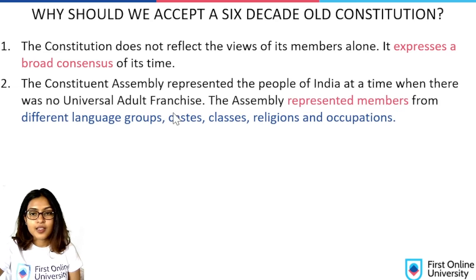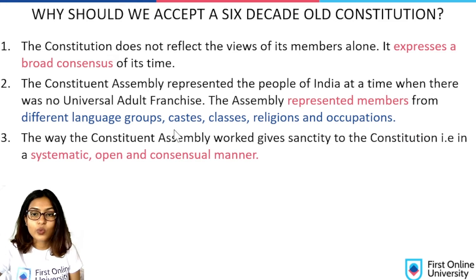The Constituent Assembly represented the people of India at a time when there was no universal adult franchise. You should also remember that universal adult franchise came into effect post 1947, while the Constituent Assembly was started during 1946. So the Assembly represented members from different language groups, castes, classes, religions and occupations, which is why there was a broad consensus. The way the Constituent Assembly worked gives sanctity to the Constitution, that is, it worked in a systematic, open and consensual manner.